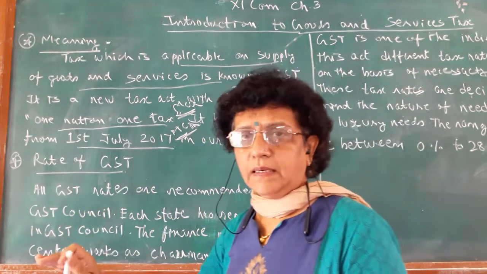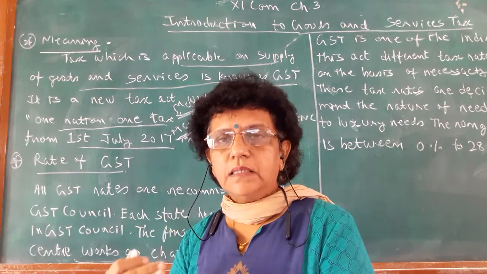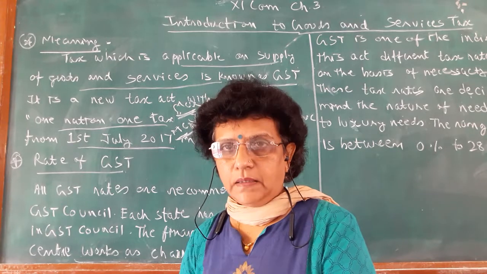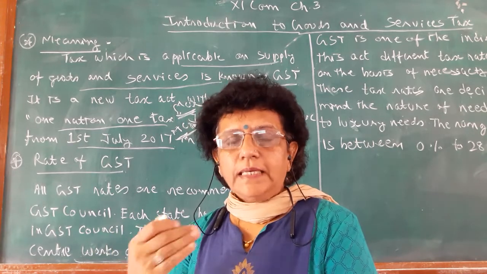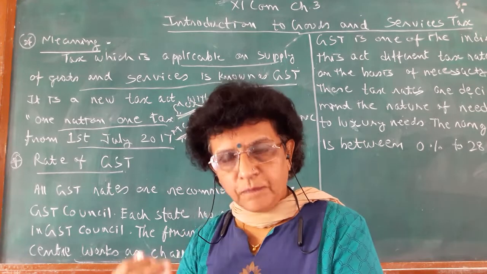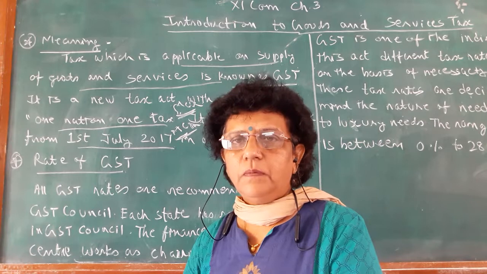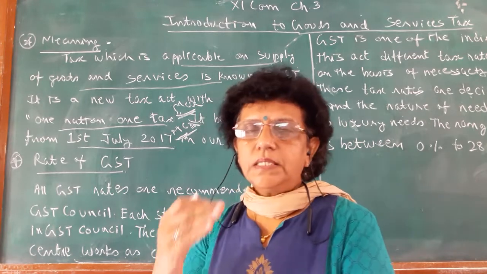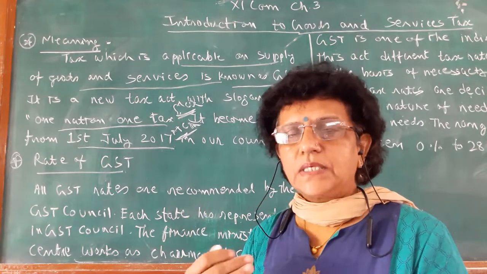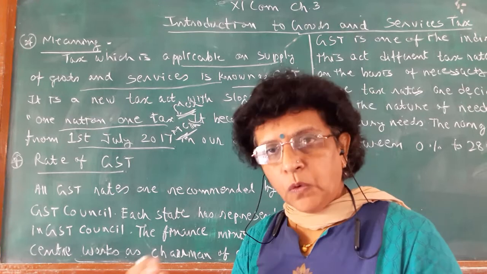Now the second, rate. Under which rate are the goods and services to be taxed? Who decides the rate? What sort of rate is applicable? On the basis of the necessity of the product, from necessity to luxury, how much tax can be applied, charged and collected. So this decision is to be taken by whom?